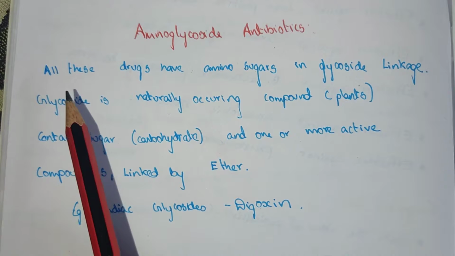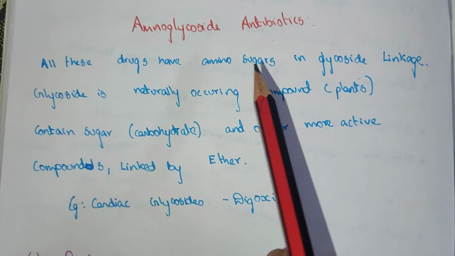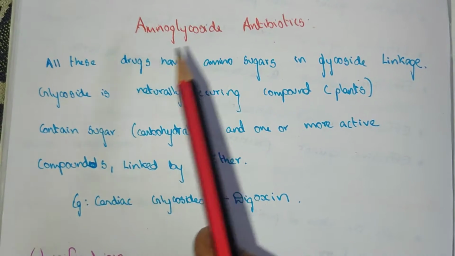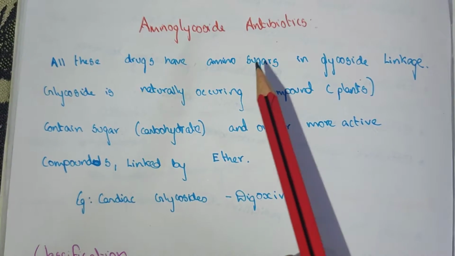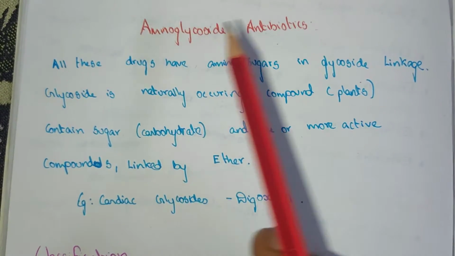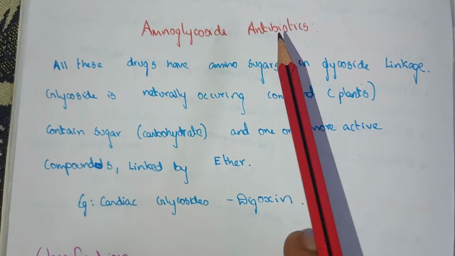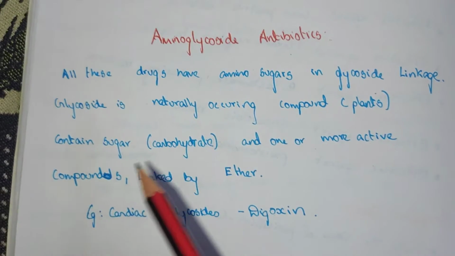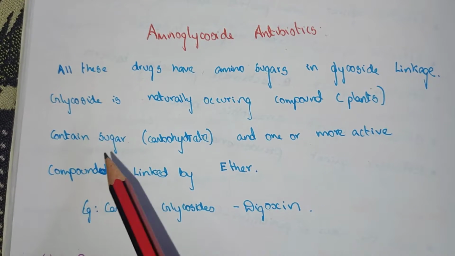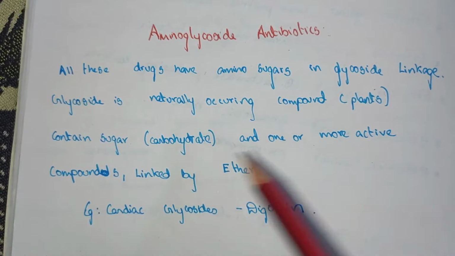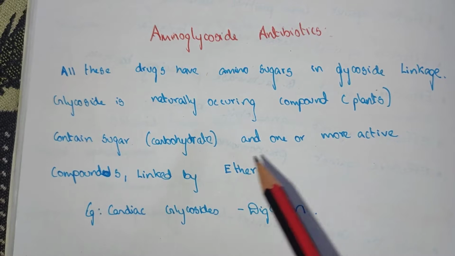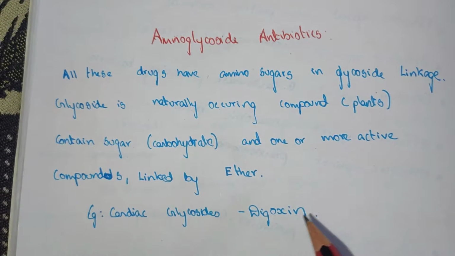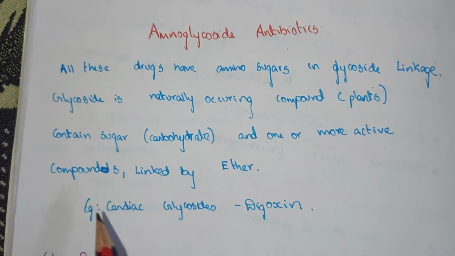Aminoglycoside antibiotics. All these drugs have amino sugar in the glycoside linkage, so these are known as aminoglycoside antibiotics. Glycoside is naturally present in plants, containing sugar and one or more compounds linked by ether. Cardiac glycoside, digoxin, is an example.